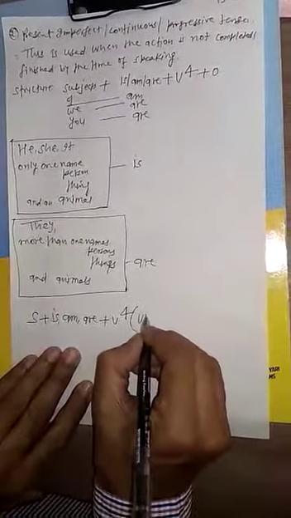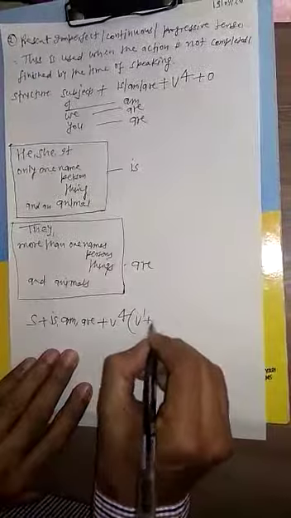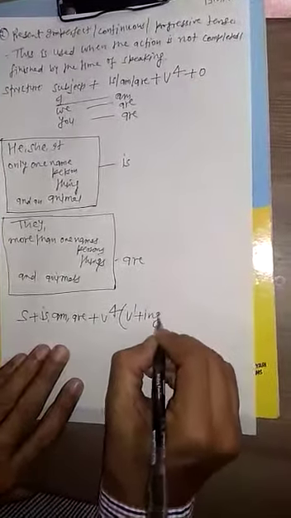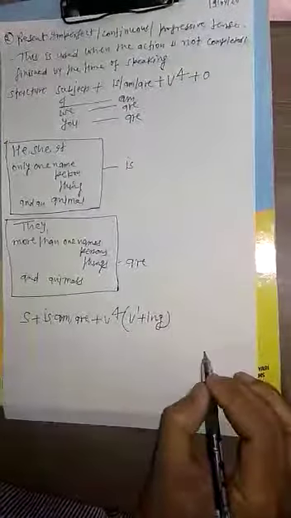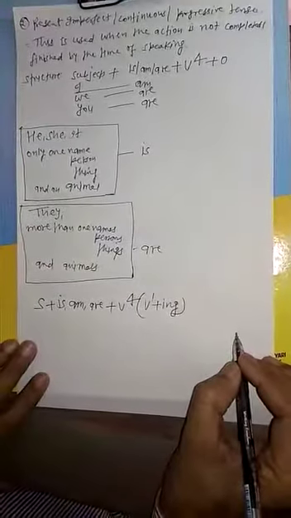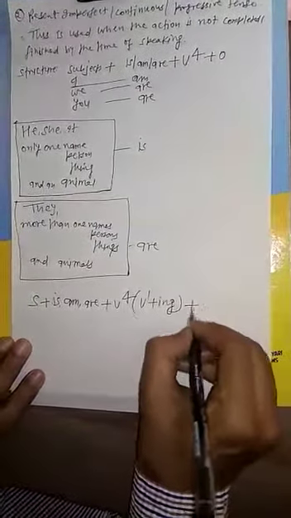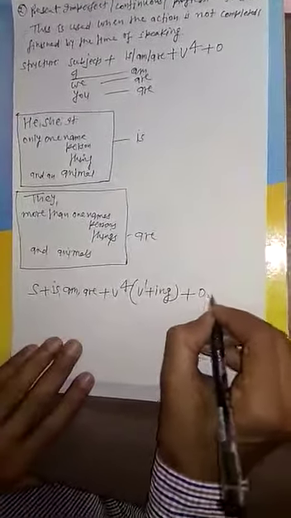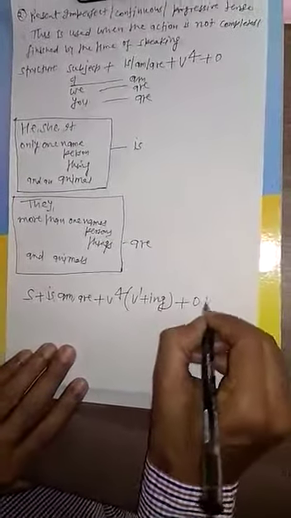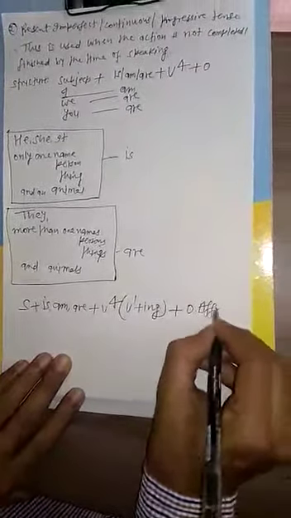When ing is added at the end of the first form of the principal verb, then we get the fourth form of the principal verb. This is the structure of the affirmative sentence.